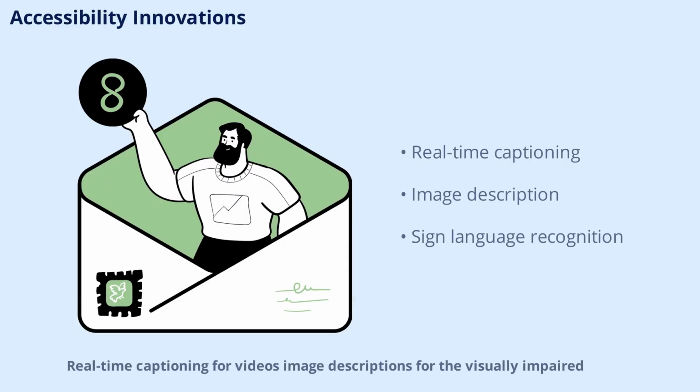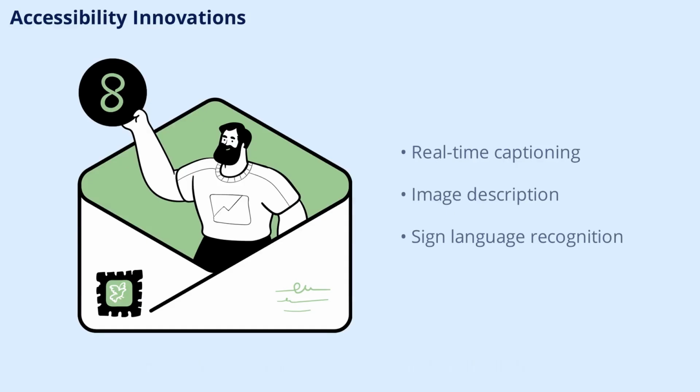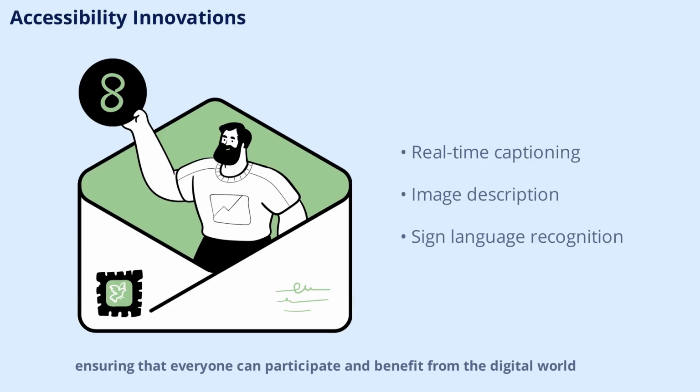Multimodal AI is also driving accessibility innovations. Real-time captioning for videos, image descriptions for the visually impaired, and sign language recognition are just a few examples. These technologies make digital content more inclusive, ensuring that everyone can participate and benefit from the digital world.